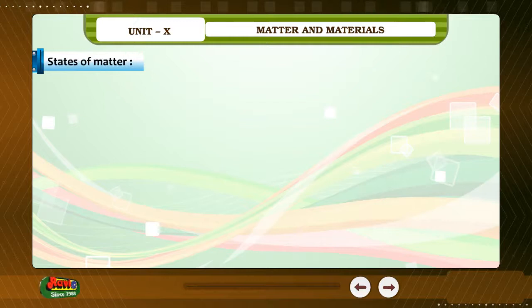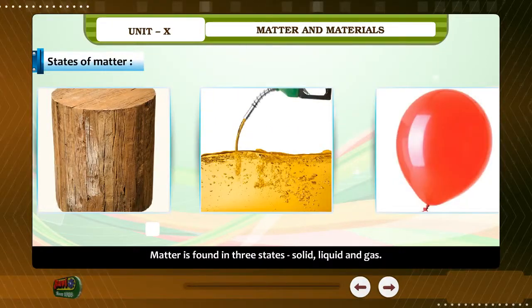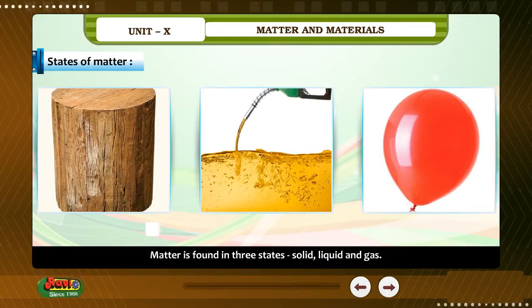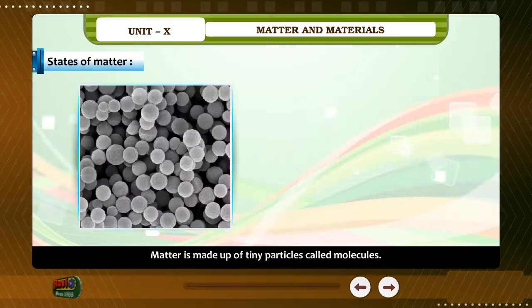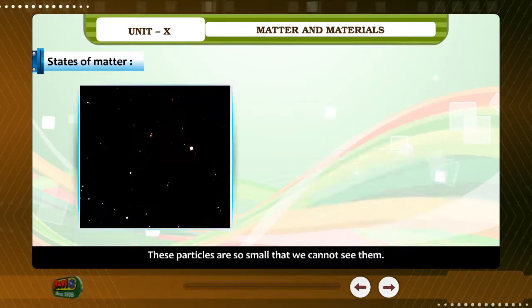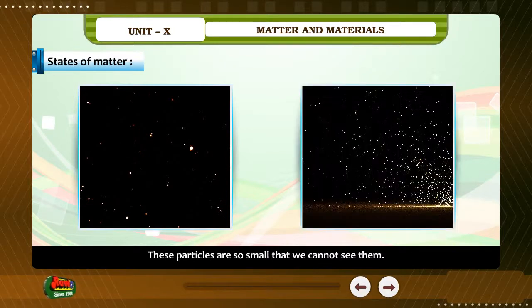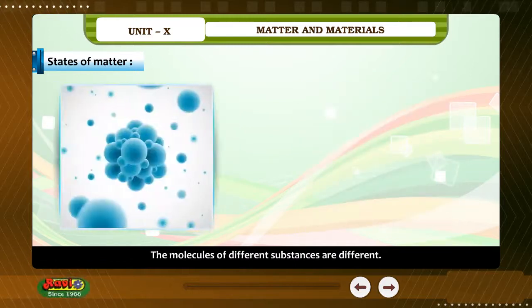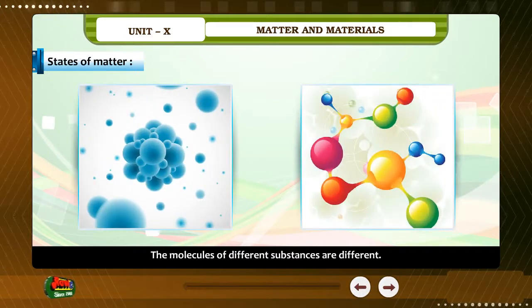States of matter. Matter is found in 3 states: solid, liquid, and gas. Matter is made up of tiny particles called molecules. These particles are so small that we cannot see them. They move constantly. The molecules of different substances are different.